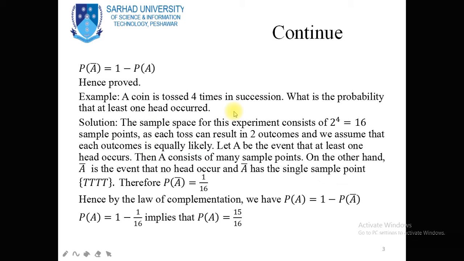So for this experiment the sample space contains 16 outcomes, because there are 2 outcomes for a coin, one is head and the other is tail, and we toss the coin 4 times, so 2 power 4 is equal to 16. Now we have to find the probability that at least one head appears. In this case, the outcomes of our choice are those with at least one head.